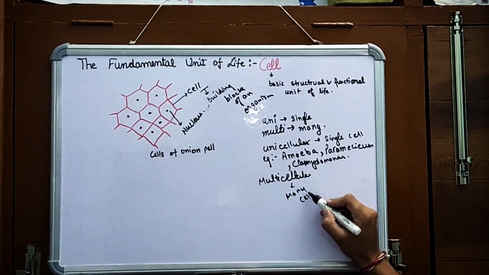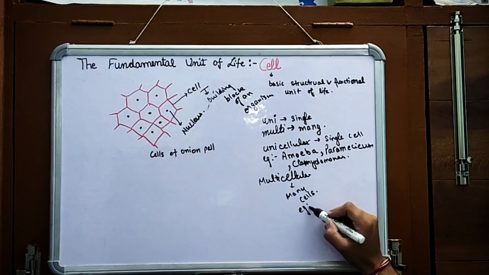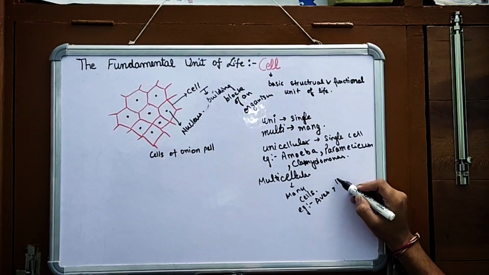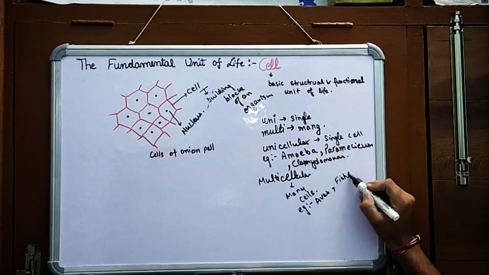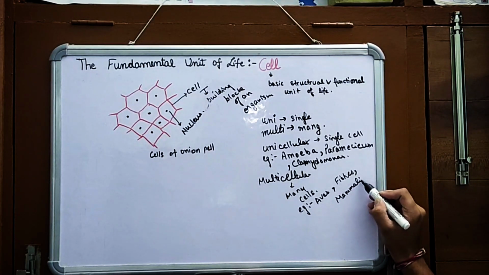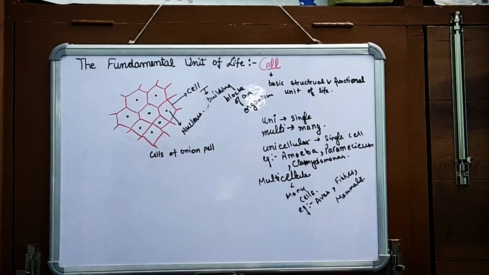Whereas multicellular means many cells. Examples: aves, birds, fishes, animals, meaning mammals, they all are made up of many cells. So this is the information that uni means single and multi means many, and the organisms which are made up of a single cell are called unicellular, and the organisms which are made up of many cells are known as multicellular.